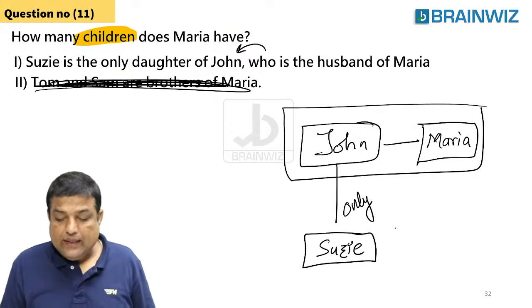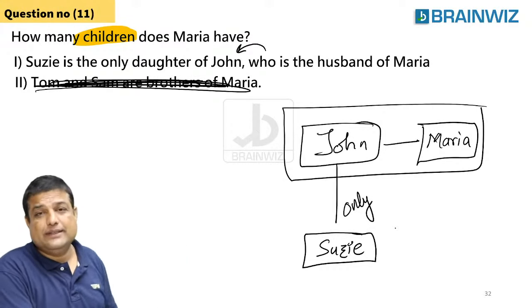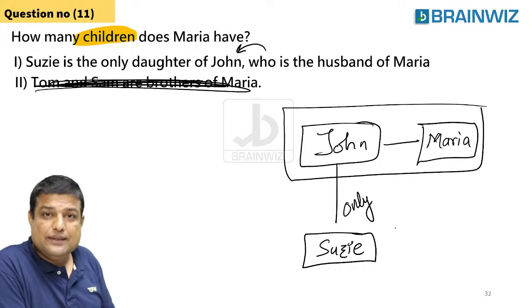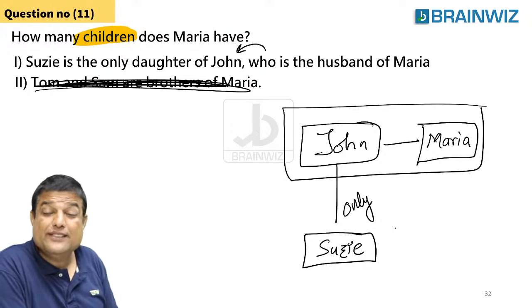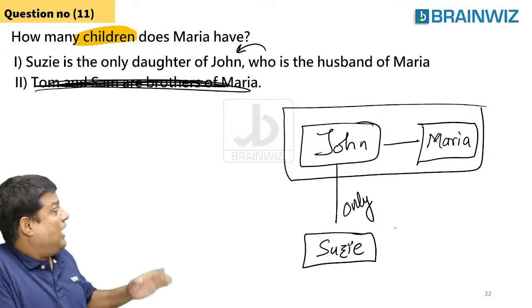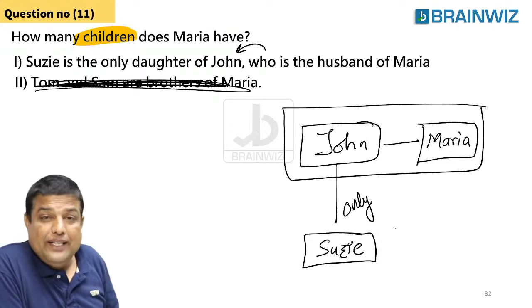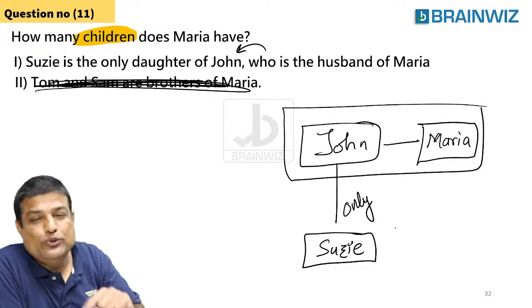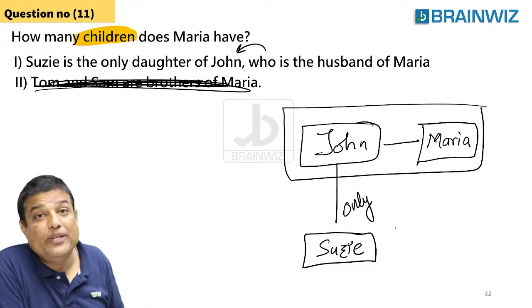Many people said, sir, this data is sufficient to answer. Many people have told, sir, this data is sufficient to answer. But it's not. What is the question? The question is not how many daughters are there for Maria. Maria has how many daughters? This is not asked. Maria has how many children?